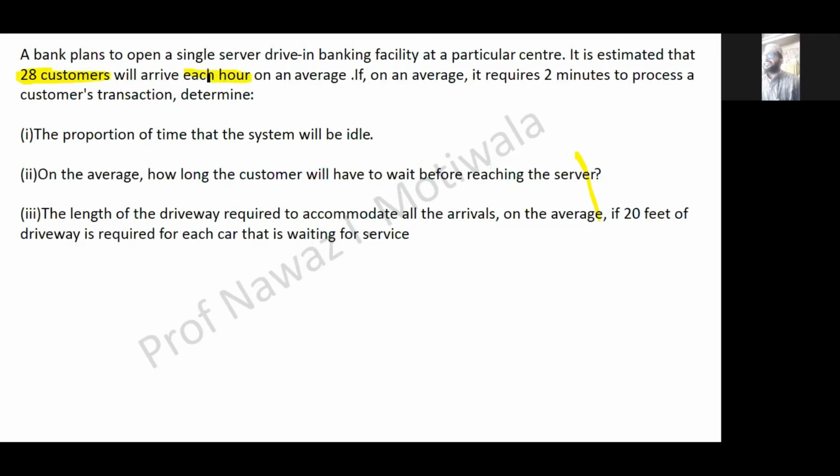See, directly they could have given that the arrival rate is 28 per hour. Instead of that, they've made a statement that it is estimated that 28 customers will arrive each hour on an average. They have just played with the words, but we have to be clear with our concept. That means we are directly given the answer for lambda, that is 28 per hour.